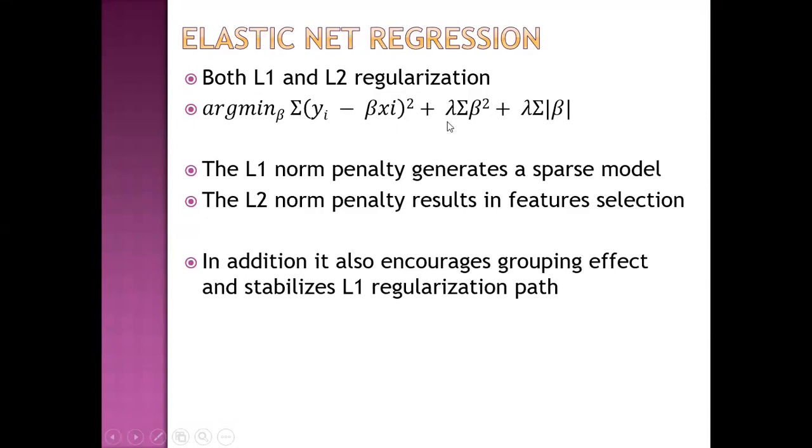And the combination of these two penalty terms in this cost function results in elastic net regression. So here the L1 norm penalty generates a sparse model as in ridge regression. The L2 norm penalty results in feature selection as in lasso regression. And in addition, it also encourages a grouping effect and stabilizes the L1 regularization part.